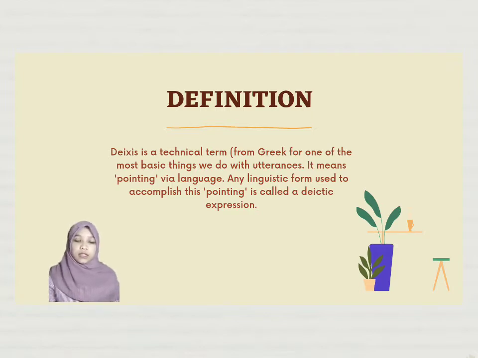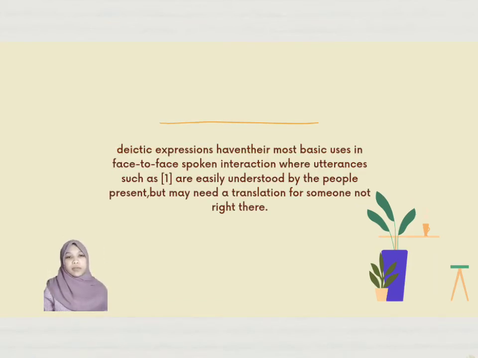Deixis is a principle in linguistics. Between deixis and deictic, there is a shared part. When we talk about deixis, we talk about deictic expressions. When we point to something or someone, the expression of pointing is a deictic expression. Deictic expressions have their most basic uses in face-to-face spoken interaction, where the utterances are easily understood by the people present, but may need translation for someone not right there, for someone far away.